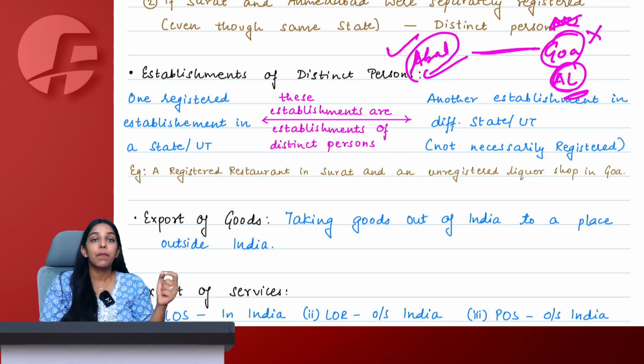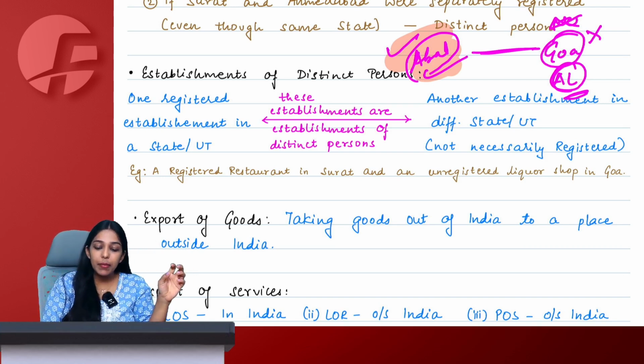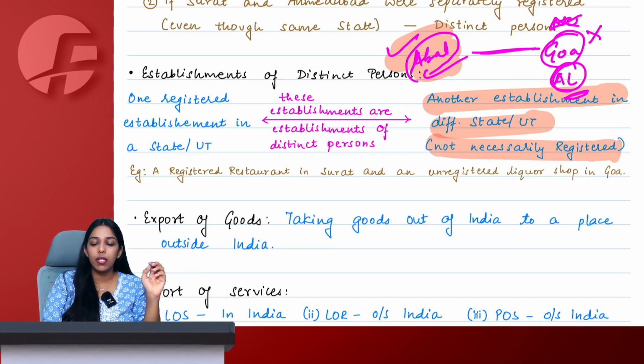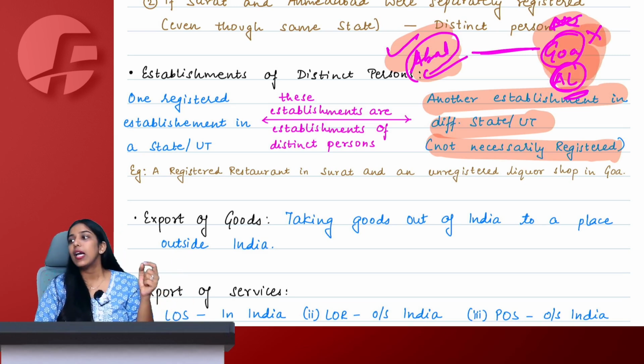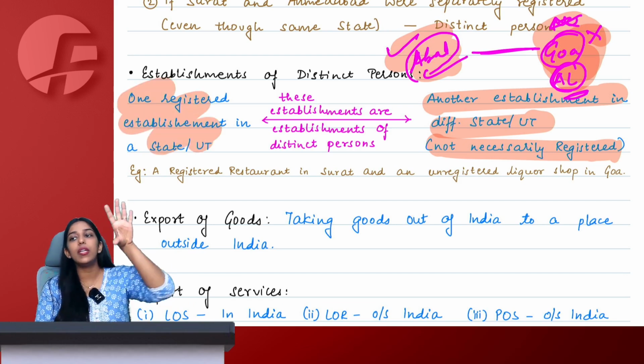So, I will say yes. Being a registered person at one place, I have another establishment somewhere. It might be registered, it might not be registered. So this Goa alcoholic liquor shop becomes my establishment of distinct person. So registration is required only at one leg.